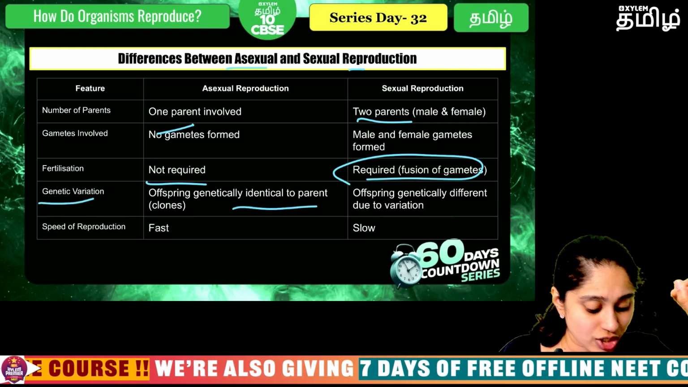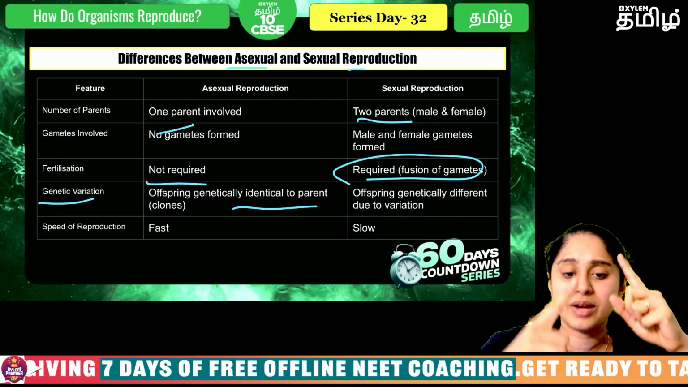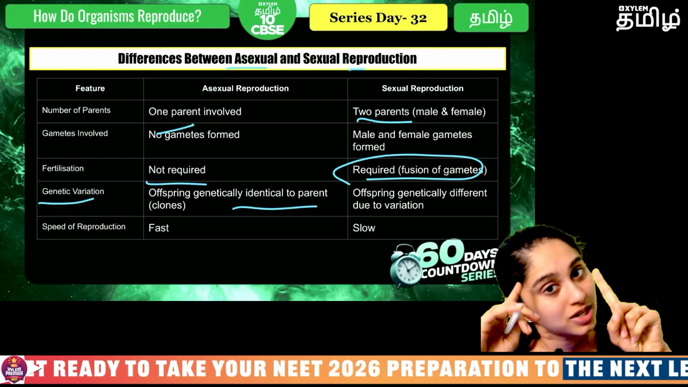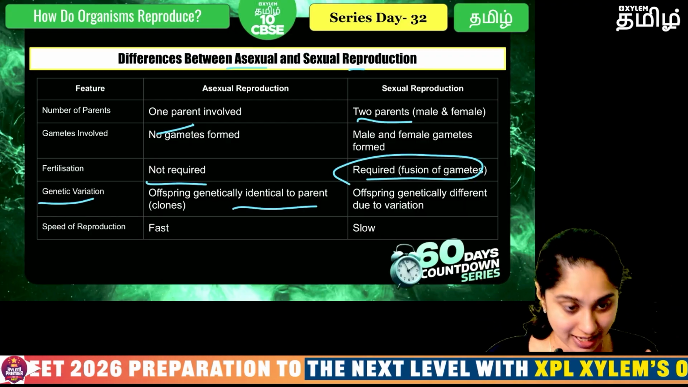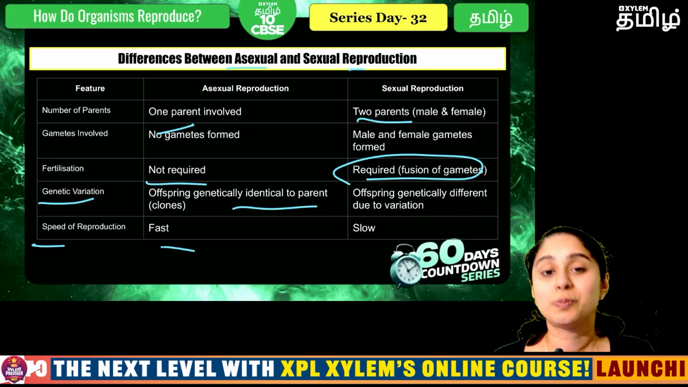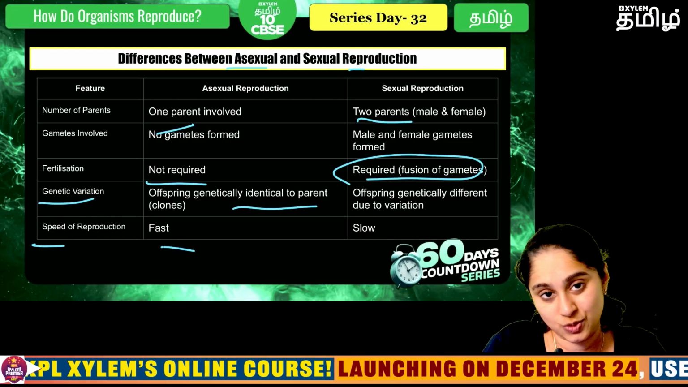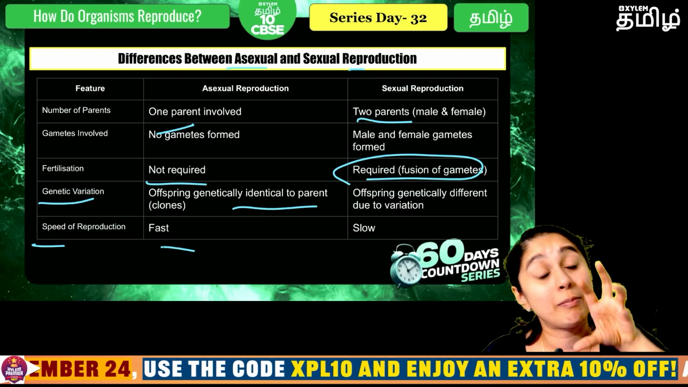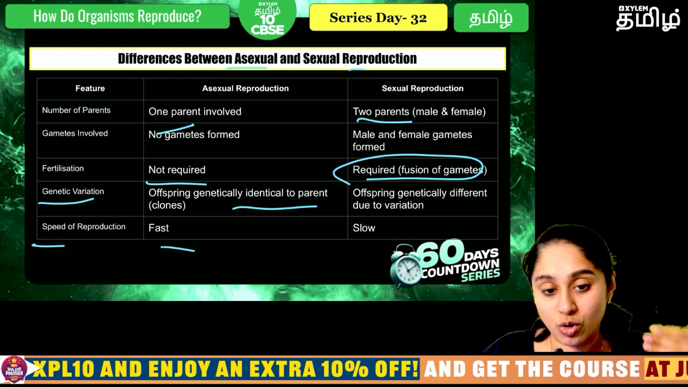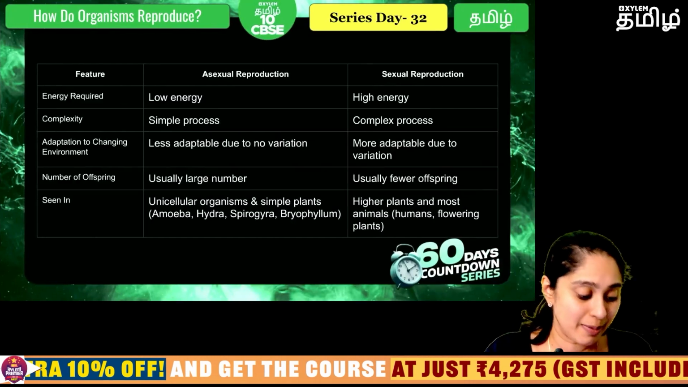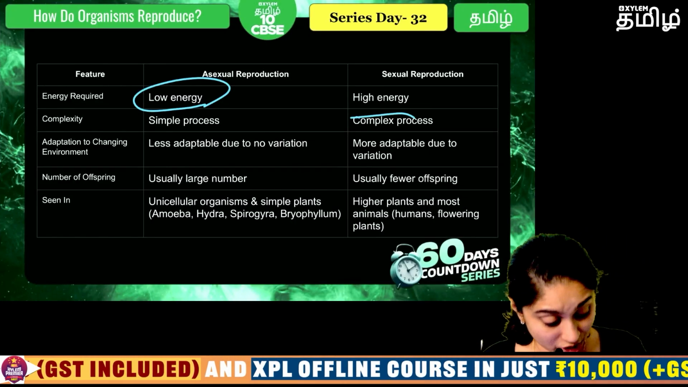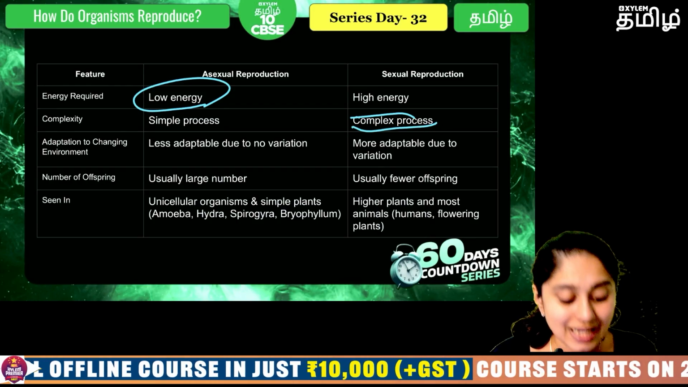Then genetic variation: offspring are identical because there's only one parent producing asexually, so there is no variation, but sexual reproduction will definitely have variation. And the next point is speed. It is obviously very fast for asexual because only one parent has to quickly multiply and give the next organism, but in sexual it will take some time. Okay, so it is a comparatively slow process. Now, asexual does not need that much energy, but sexual reproduction does, so it is a more complex process.